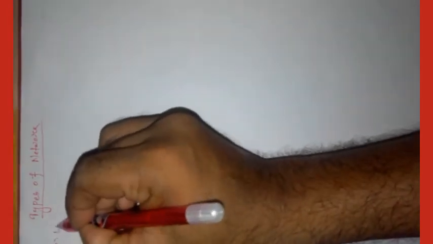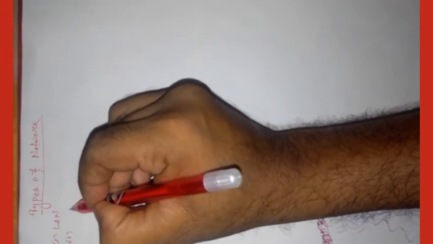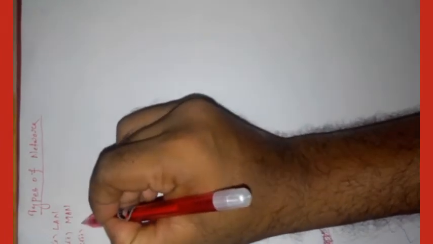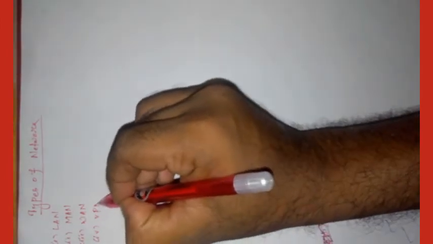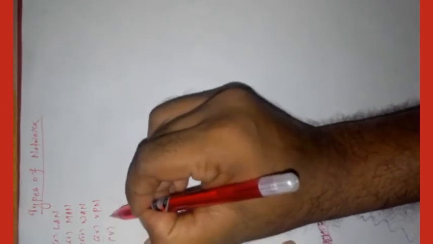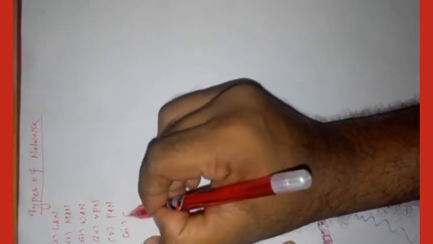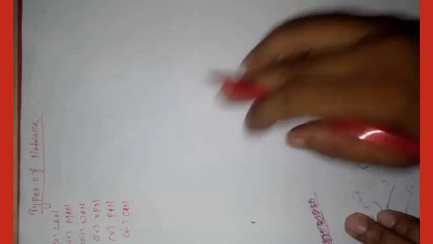So first is LAN, second is MAN, third is WAN, fourth is VPN, fifth is PAN, sixth is CAN. From these types, LAN, WAN, MAN are very important networks.